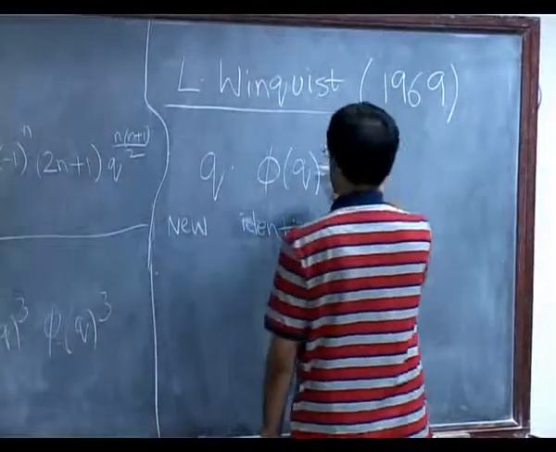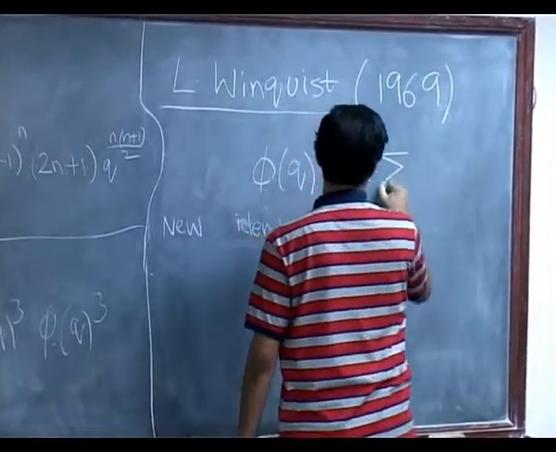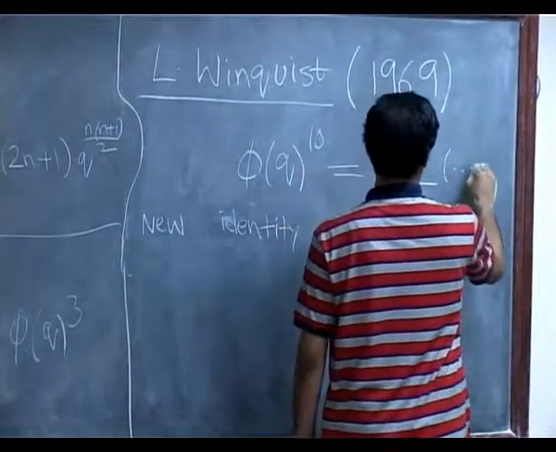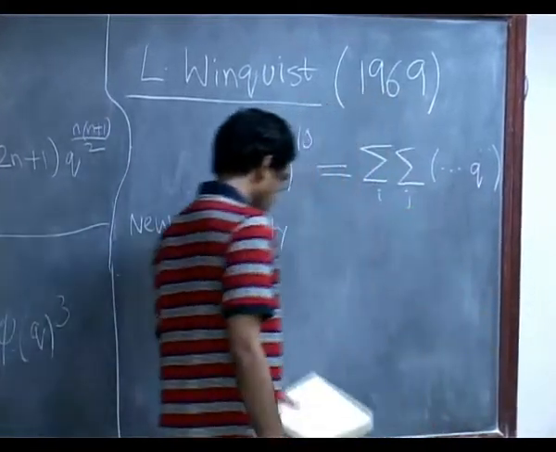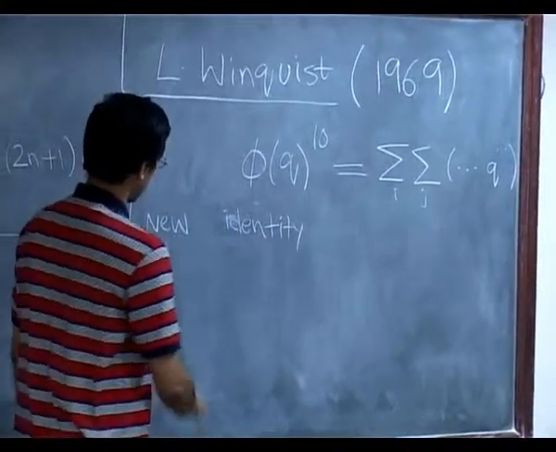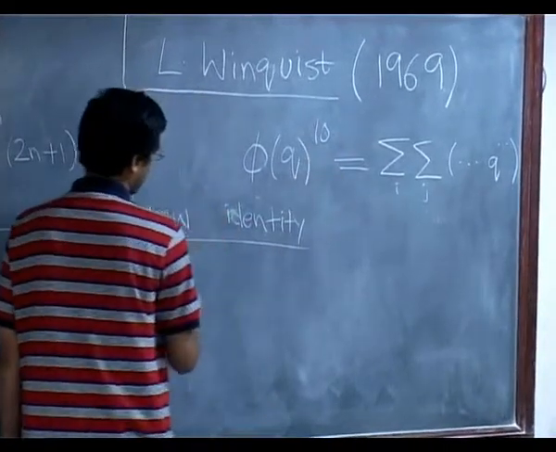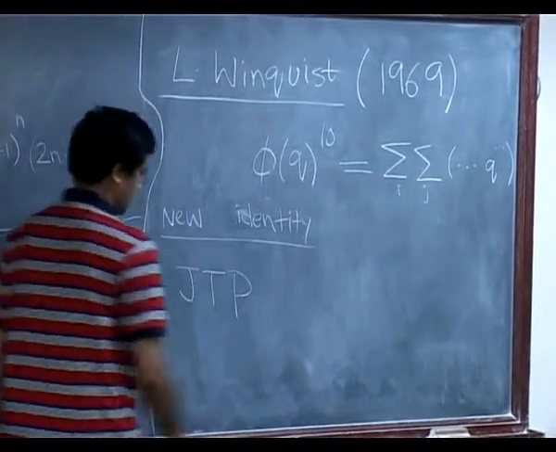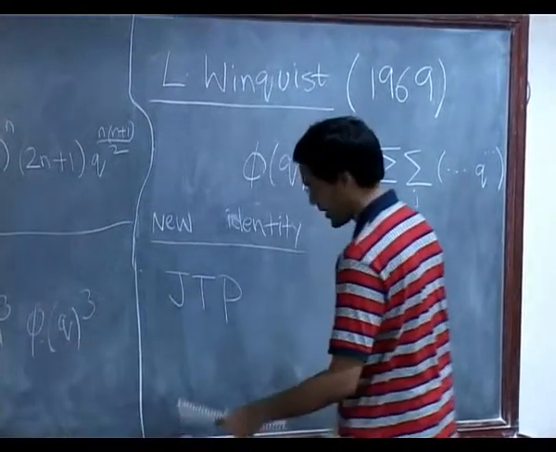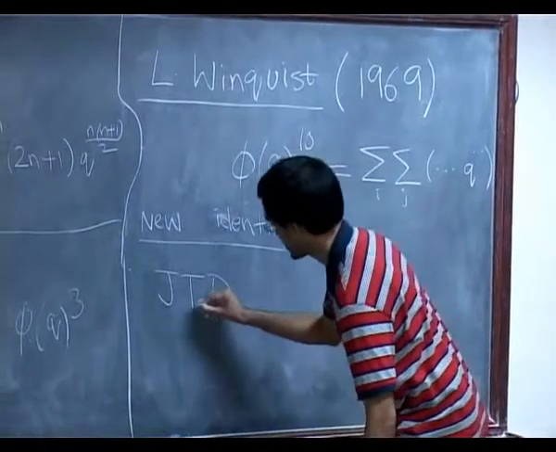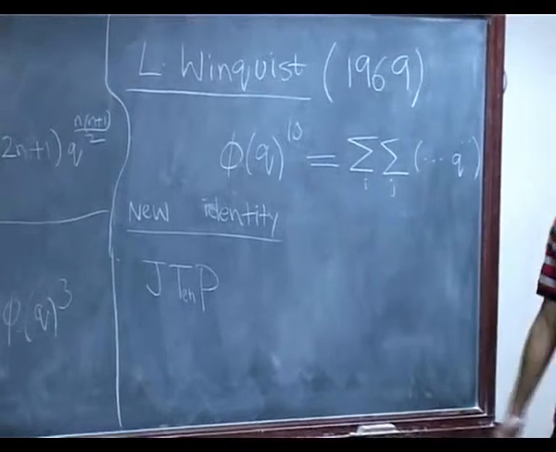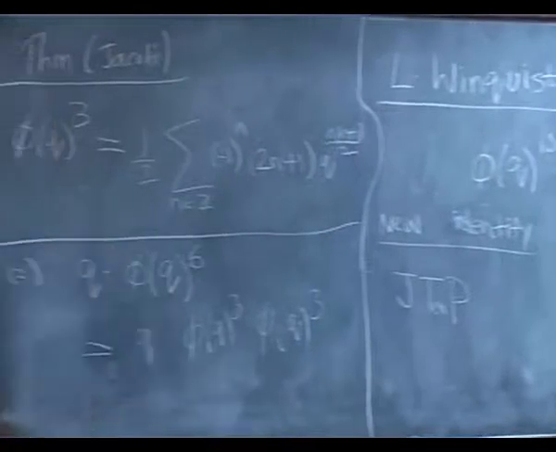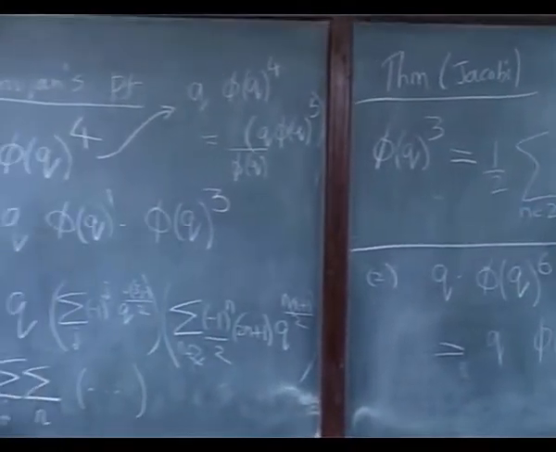Again, it consisted in writing phi q to the 10 as a certain sum, in fact over a rank 2 lattice. So it is a double sum over i and j in integers, powers of q again being quadratic. And to do this, he in fact did better than just an identity for phi q to the 10. He found, instead of a Jacobi triple product, what you might call a Jacobi tenfold product. Okay. He found a Jacobi tenfold product identity, which means instead of having just 3 things in the Jacobi triple product, you actually have 10.